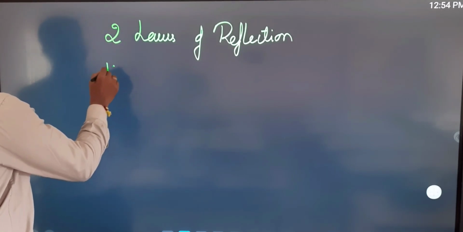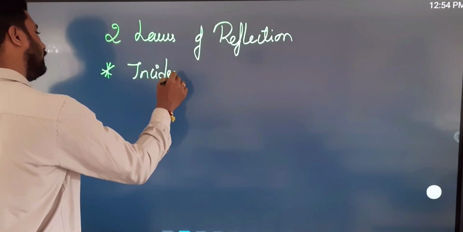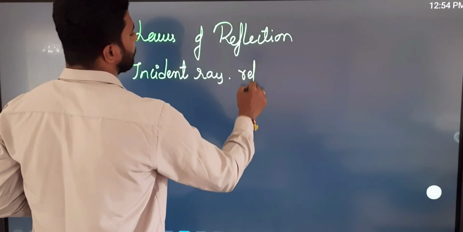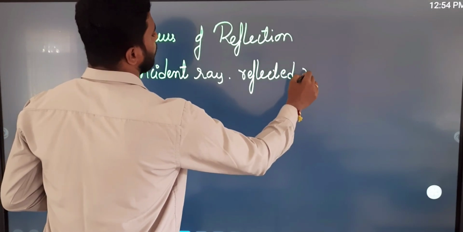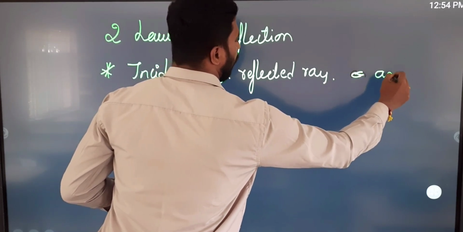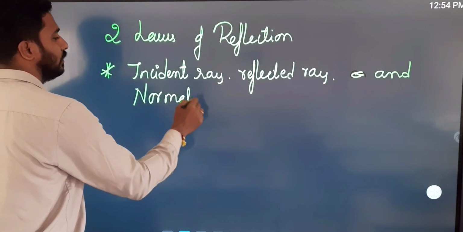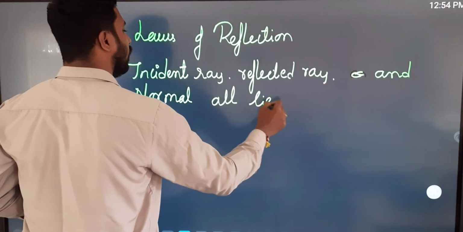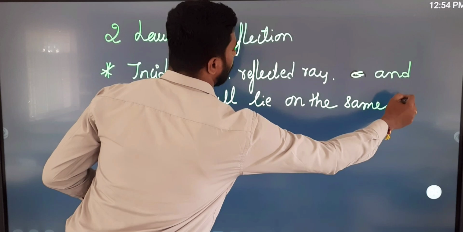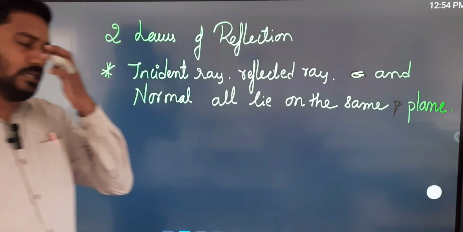The first law says the incident ray, reflected ray, and normal all lie on the same plane.